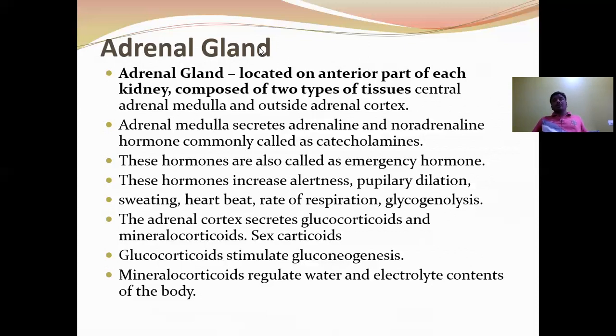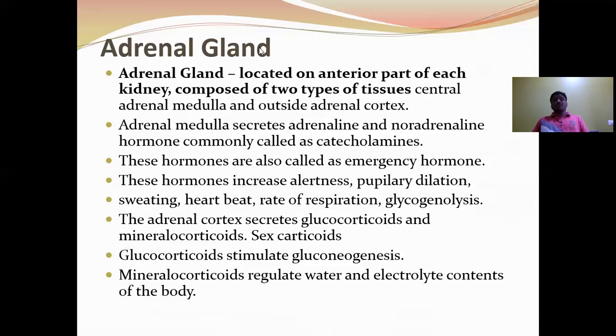These hormones are also called emergency hormones because during emergency time they increase glucose levels in the blood. These hormones increase alertness, pupillary dilation, sweating, heartbeat, rate of respiration, and glycogenolysis. Glycogenolysis is the breakdown of glycogen into glucose. The adrenal cortex secretes the glucocorticoids. Actually, the adrenal cortex consists of three zones: zona glomerulosa, zona fasciculata, and zona reticularis.